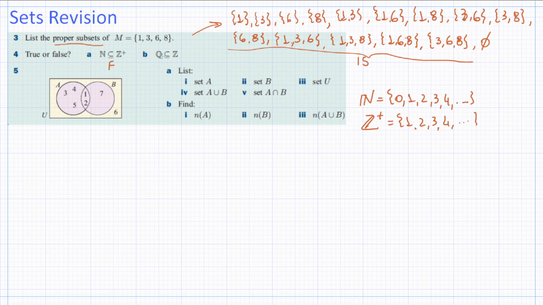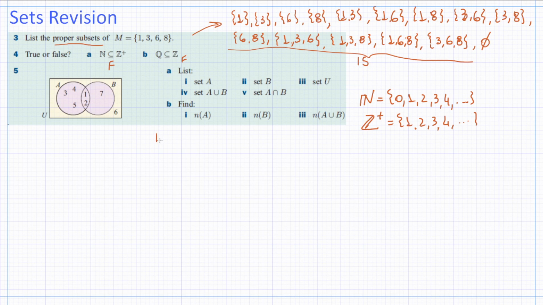Now, rational numbers are a subset of the integer numbers. No, it's quite the contrary, right? The integer numbers are a subset of the rational numbers. That's false. We're going to have loads of rational numbers which are not integers.